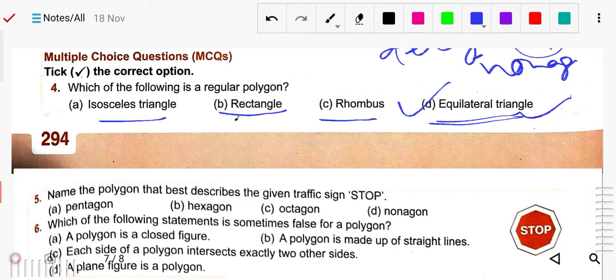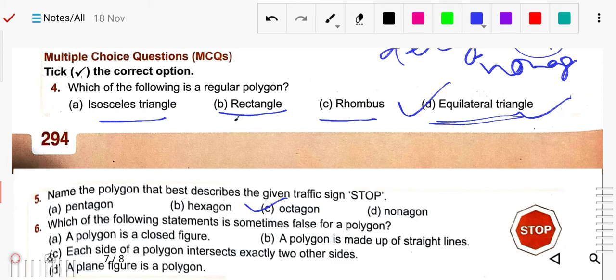Number 5, name the polygon that best describes the given traffic signal stop: pentagon, hexagon, octagon, or nonagon. In the traffic signal, did you see which kind of shape it has? That is your octagon. That is for the stop sign, octagon, they are using its side.